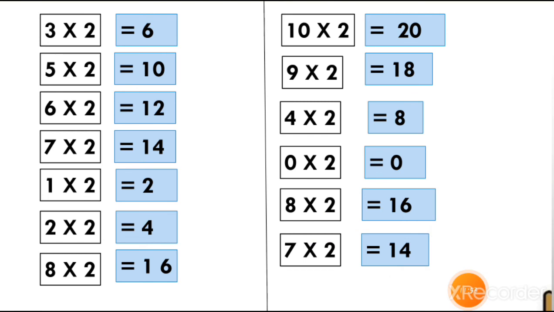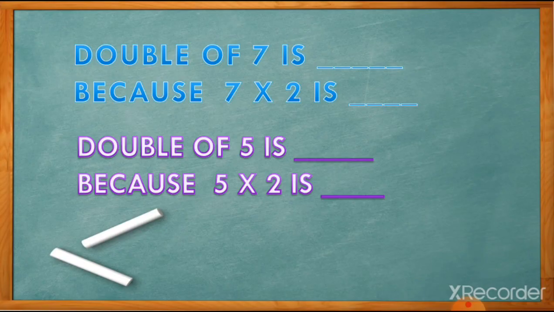So this way you can write down the doubles of a number by using the same number 2 times or by multiplying with the number 2. So this way you can complete this. Here the double of 7 is 14, and why is this 14?